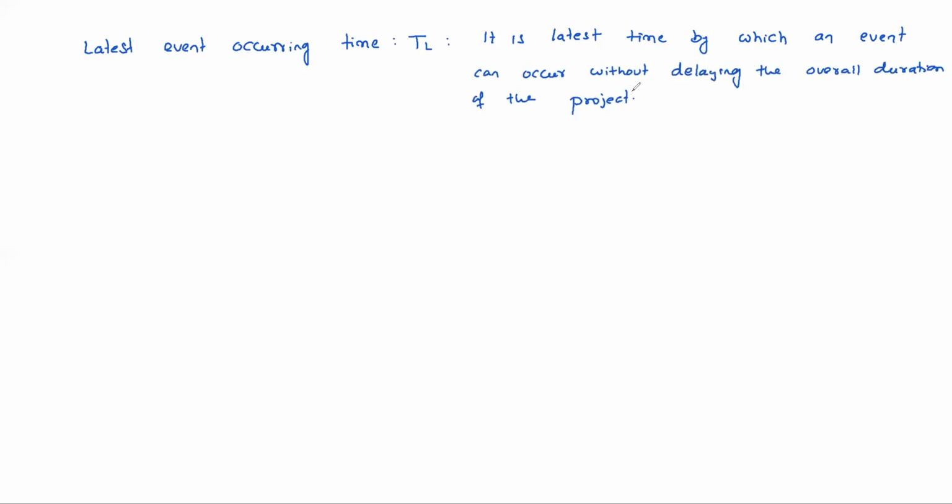So without delaying the overall duration of the project, when it can occur is the latest occurring time.